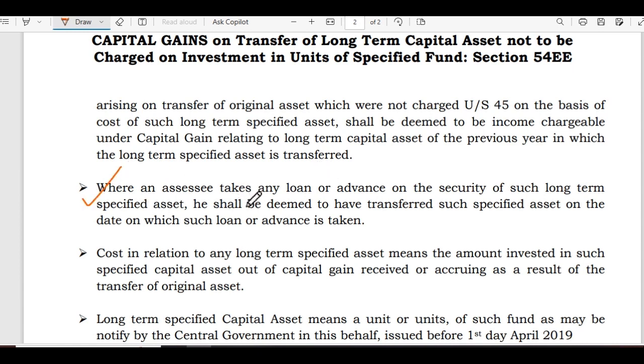Where an assessee takes any loan or advances on the security of such long-term specified asset, he shall be deemed to have transferred such specified asset on the date on which such loan or advances is taken.